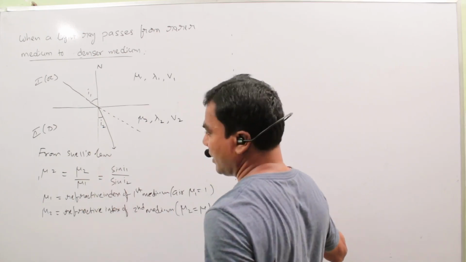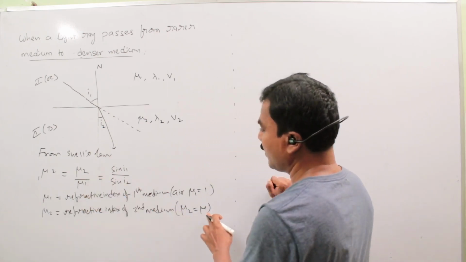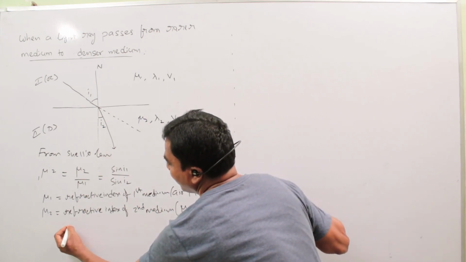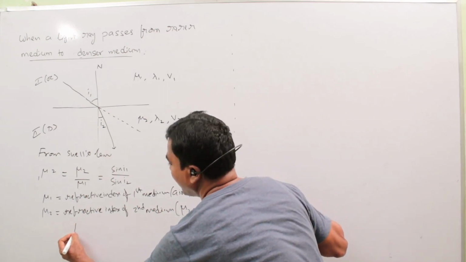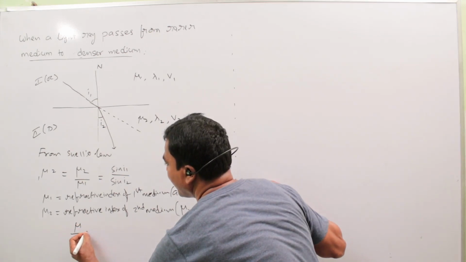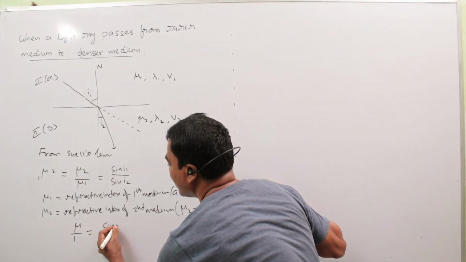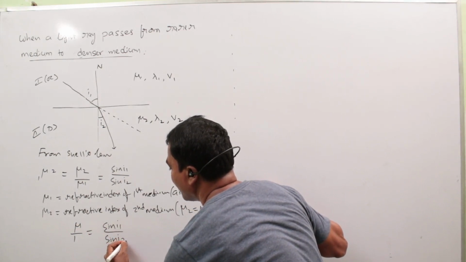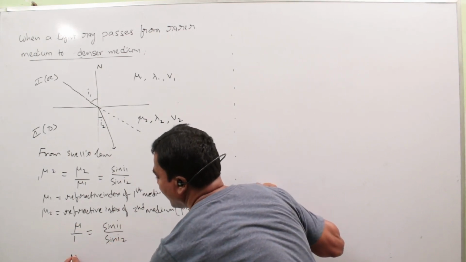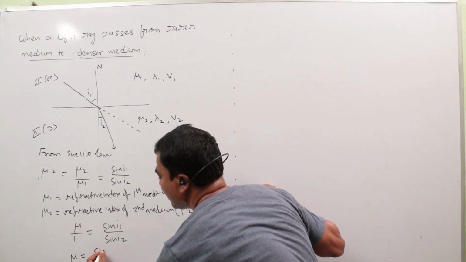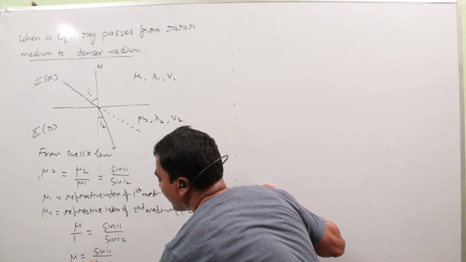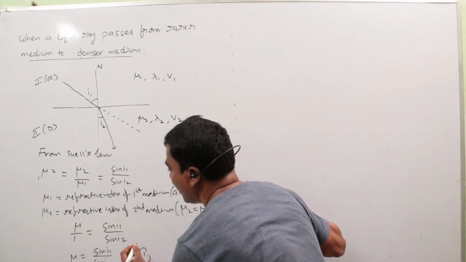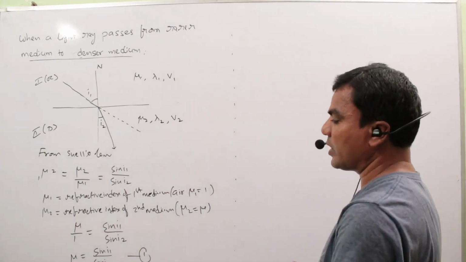From this expression, mu2 equals mu, mu1 equals 1. Therefore mu by 1 equals sin I1 by sin I2. So mu equals sin I1 by sin I2. This is the expression of the refractive index of the medium.